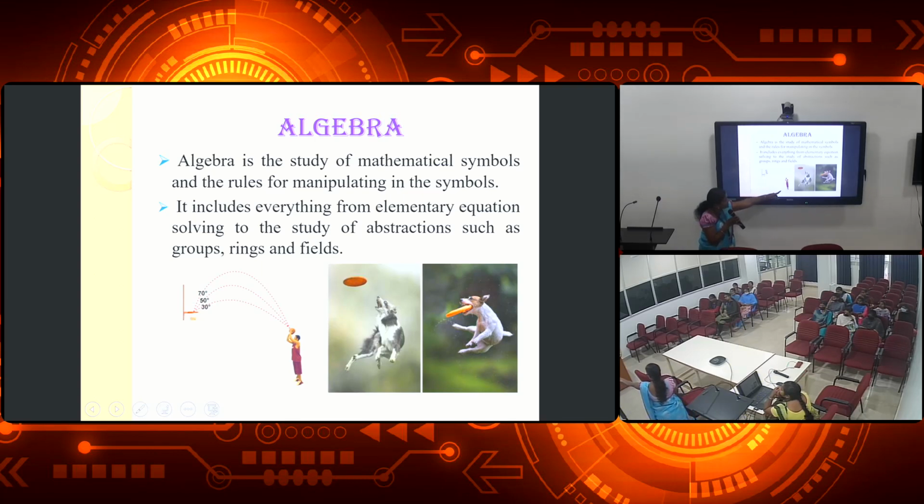And you can see the next picture, a dog catching the biscuit. The dog has to know at which angle, if he jumps, he can get the biscuit. Therefore, it depends upon mathematics.